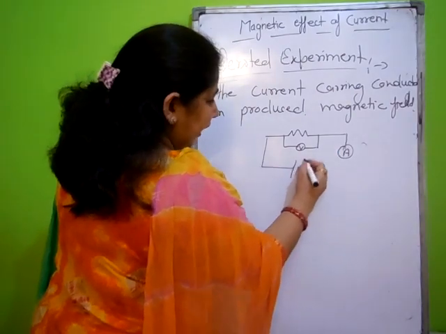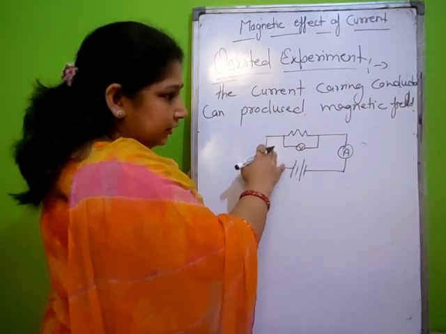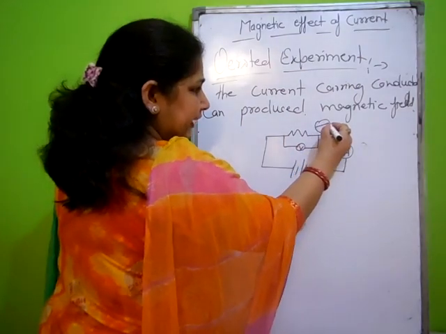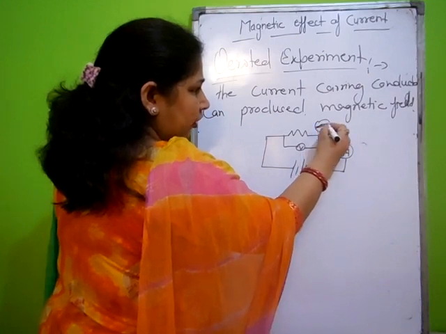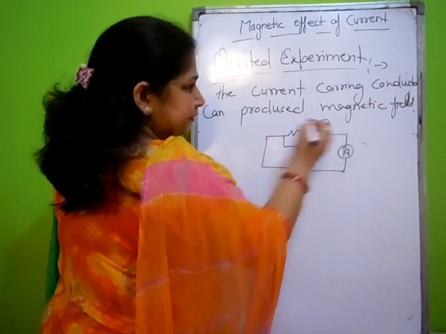Oersted was a scientist doing electrical work. He was working with his electrical circuit, and the magnetic compass was placed there, and it got deflected during the time of the experiment.